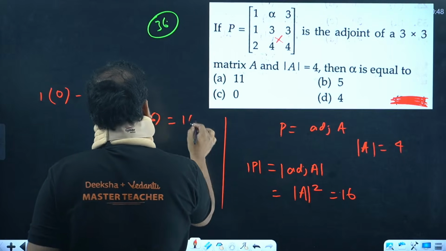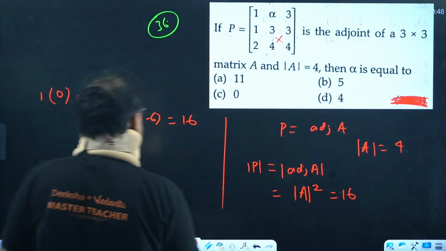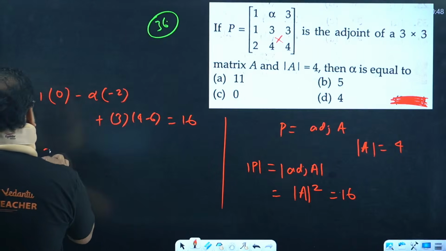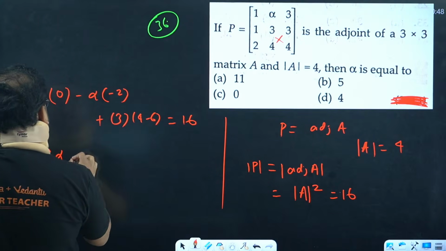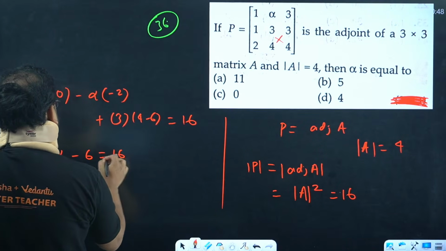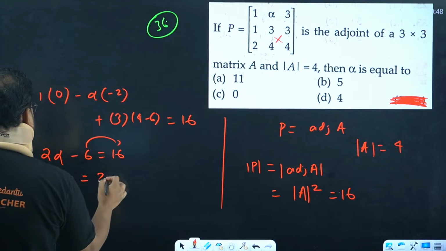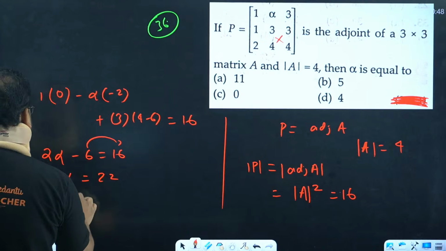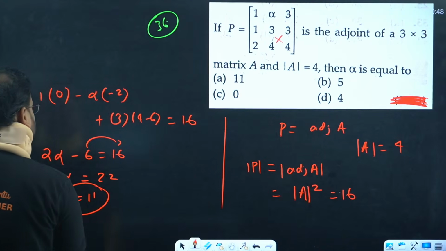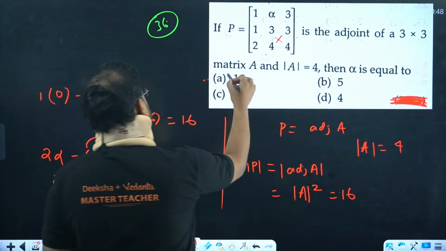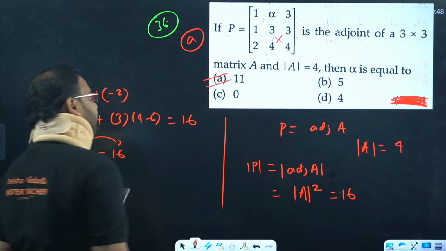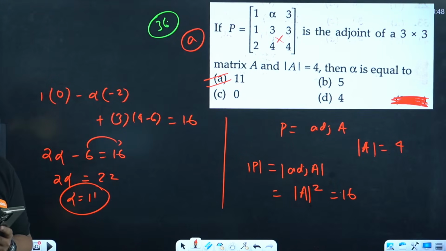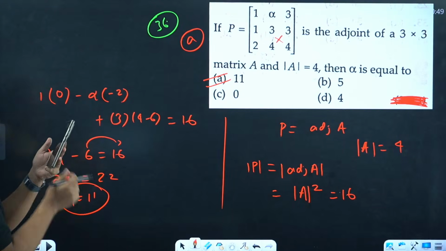This is given as 16. So 2 alpha, this is about minus 6, and 16. Move on this side, 22. 2 alpha, alpha is 11. Please check. 36 is option A. So A was the right answer, by the way.